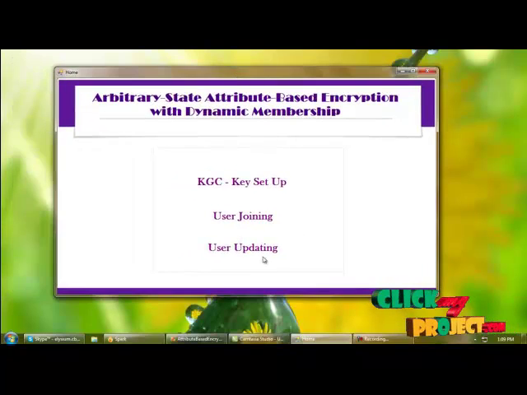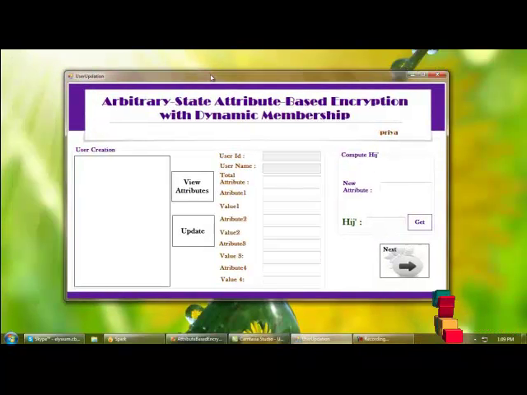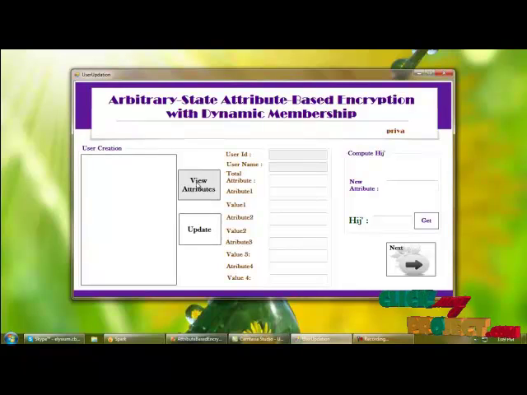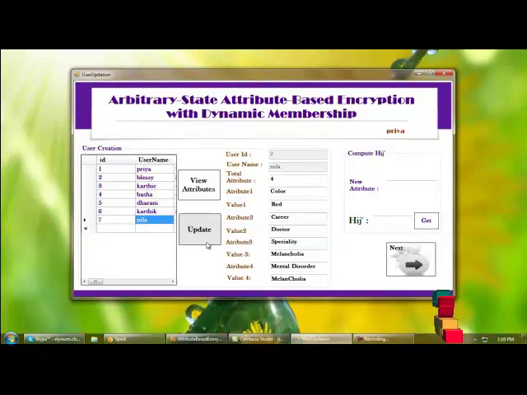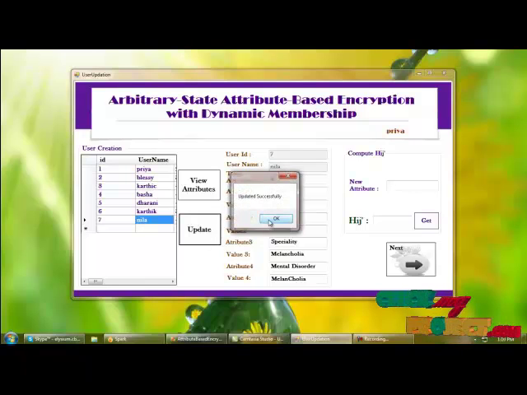And for user updating, the same procedure of user updation is followed here. For that, we just view the attribute and update the attributes of user. By clicking update attributes, you can update the attributes.